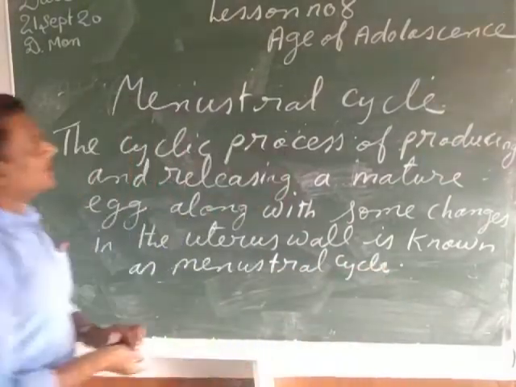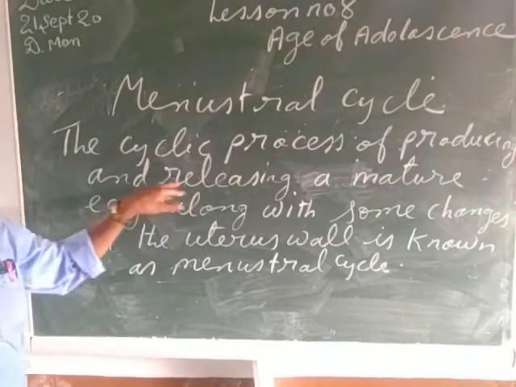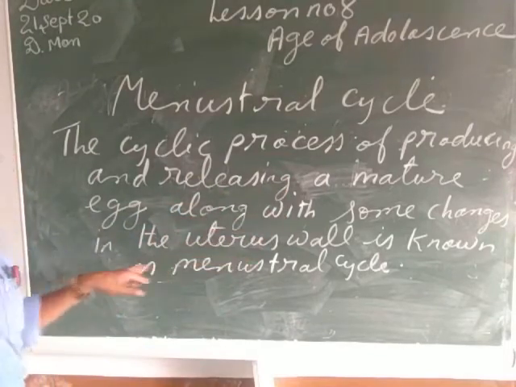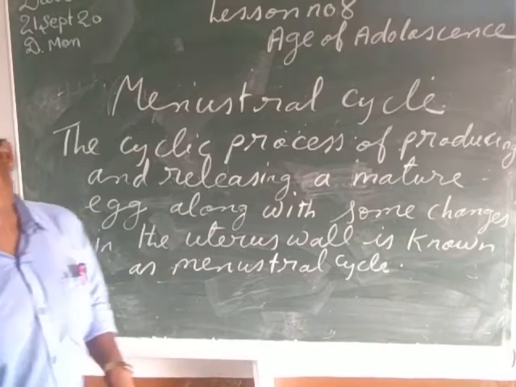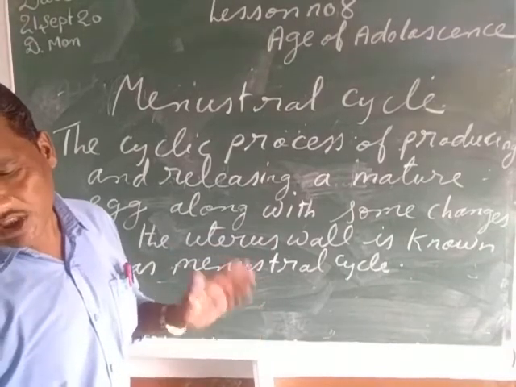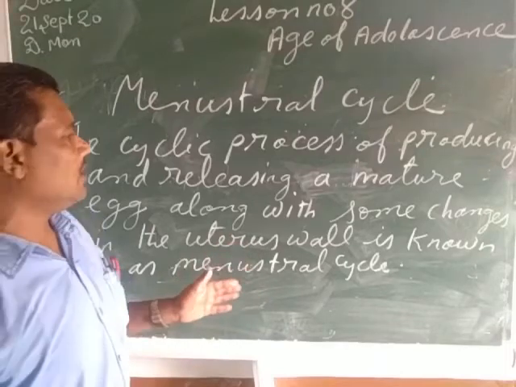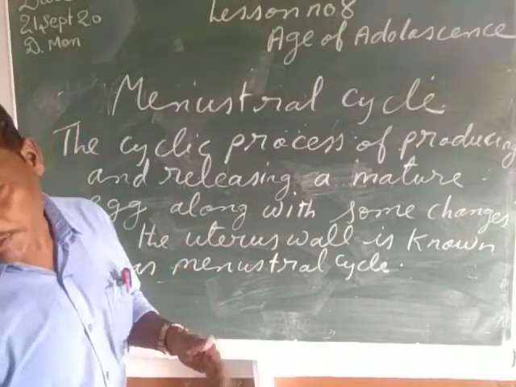So my child, what is the menstrual cycle? The cyclic process of producing and releasing a mature egg along with some changes in the uterus wall is known as the menstrual cycle. So my children, the cyclic process of producing and releasing a mature egg along with some reproductive changes, or some changes in the uterus wall, is known as the menstrual cycle.